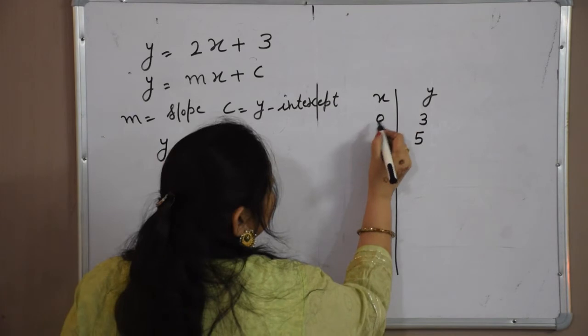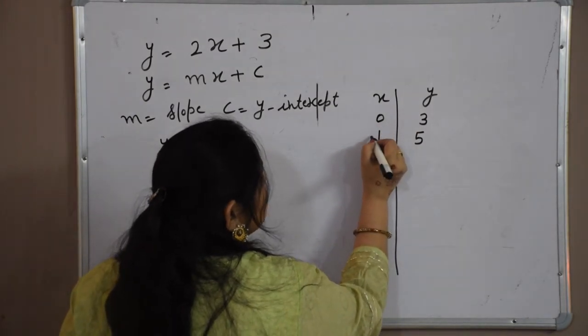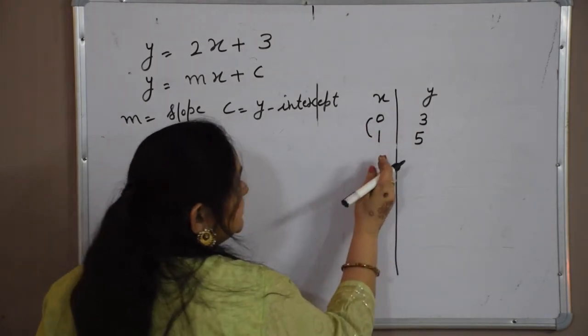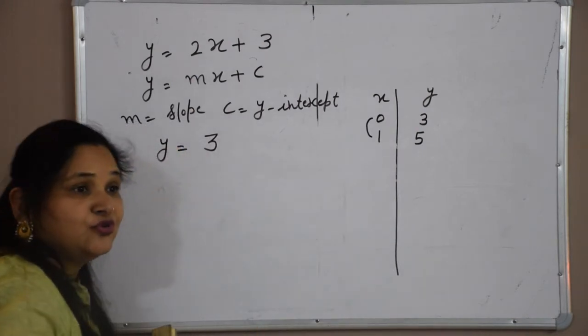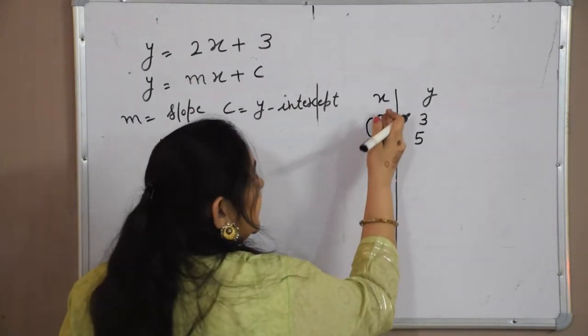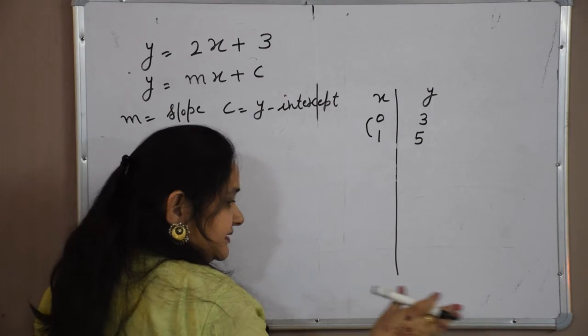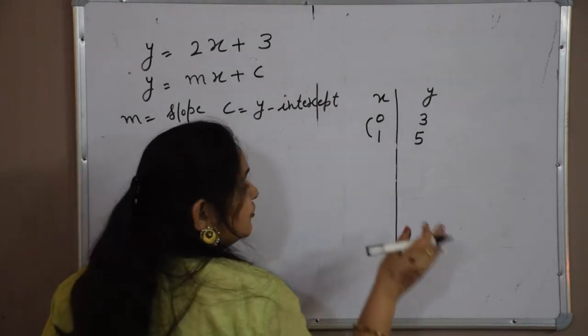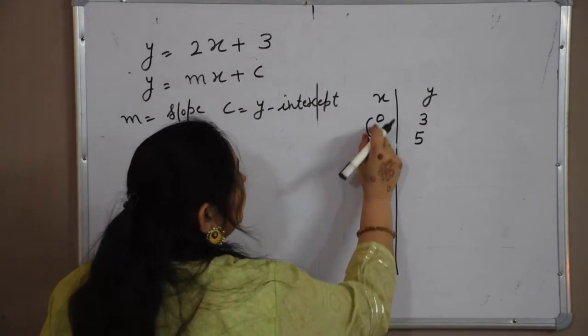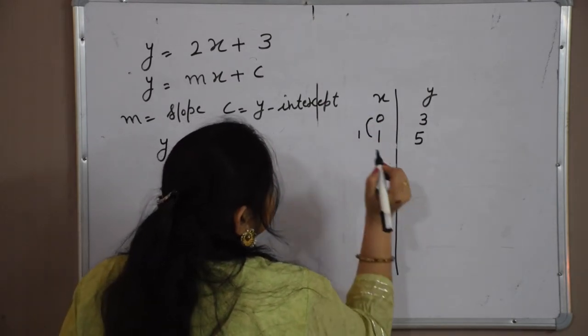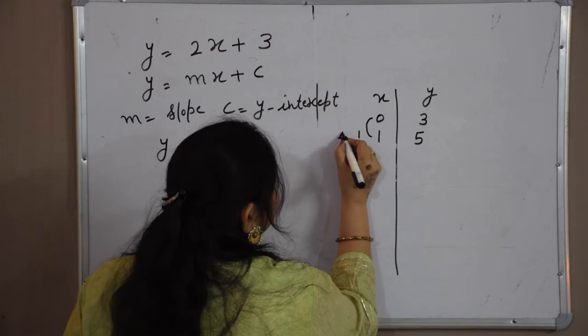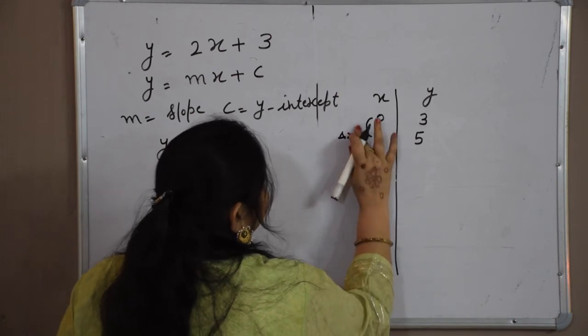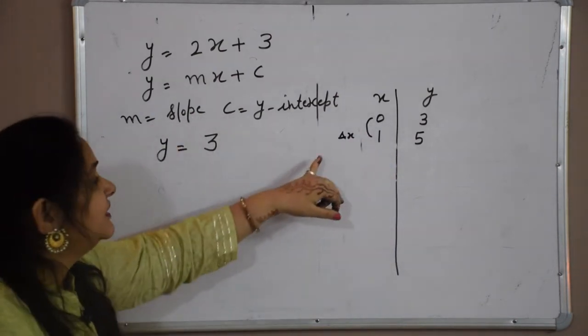Now, how much does x change? Its initial position was 0 and then it moved to 1. I can take it in either direction, no problem. Suppose I consider from right to left, so 1 minus 0, the change is 1, and that change is called delta x. I think you are familiar with the word delta.